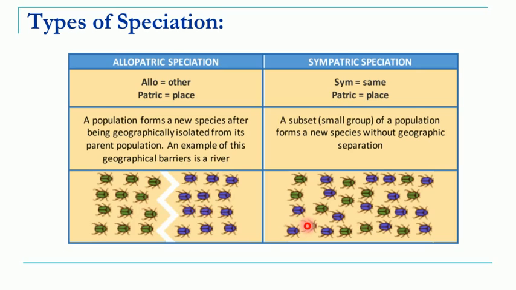On the other hand, in sympatric, sym means same and patric means land or a place. This type of speciation occurs in the same geographical area. So what is the difference? Allopatric speciation takes place in two different geographical areas separated by some geographical barrier, but sympatric speciation takes place in the same geographical area without any geographical barrier.